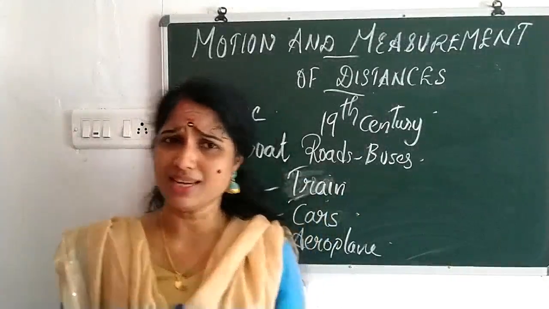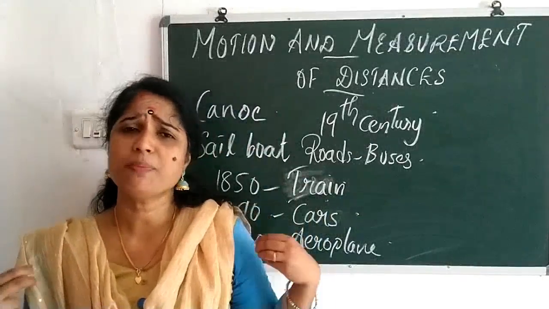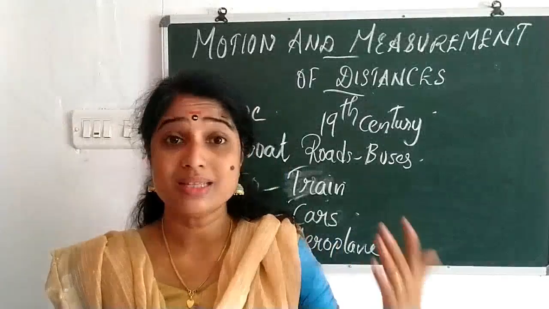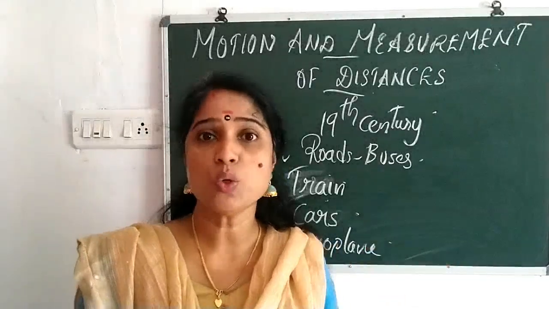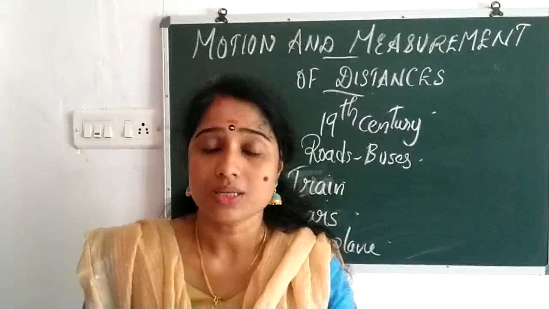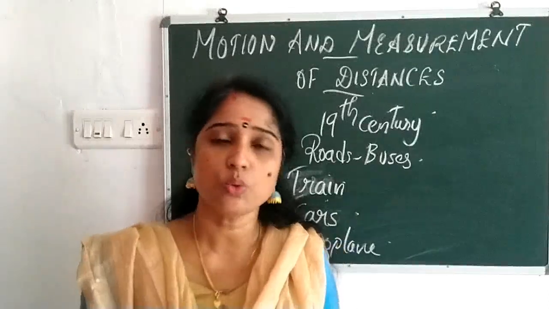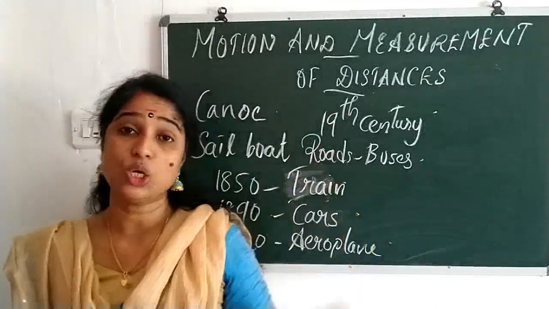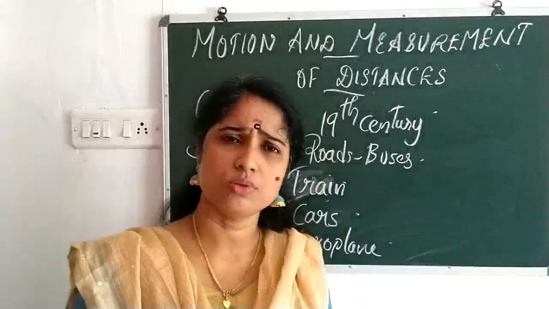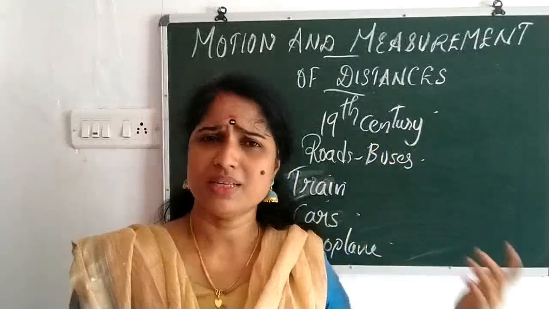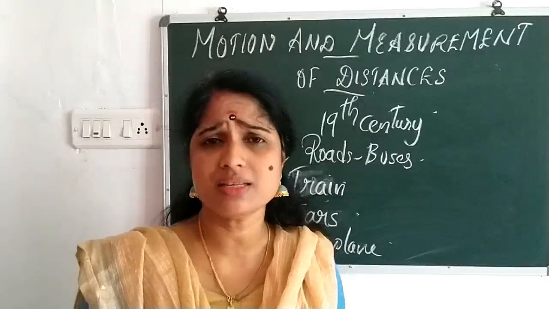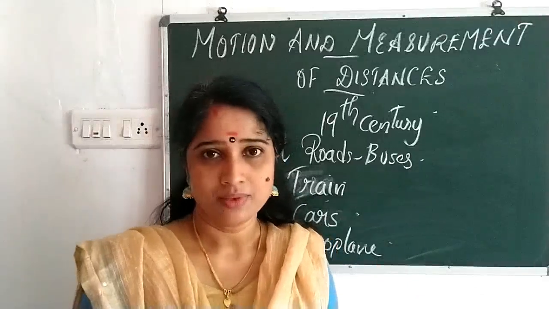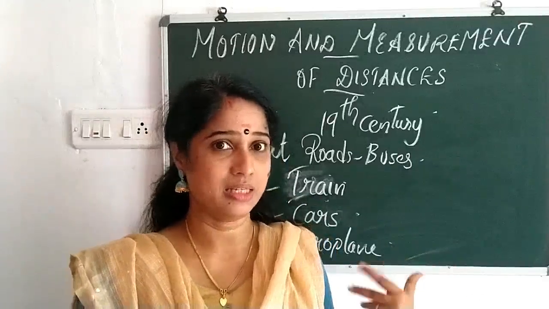Now, just imagine the situation now. There are different methods of transportation. Am I right? Sea routes, ships, boats, submarines. Submarines means what? Underwater. You can also travel. Then aeroplanes are there, helicopters are there, super fast trains are there, buses, cars, everything is there, isn't it? Now we have different choices for transportation. But the situation was not like this years before.